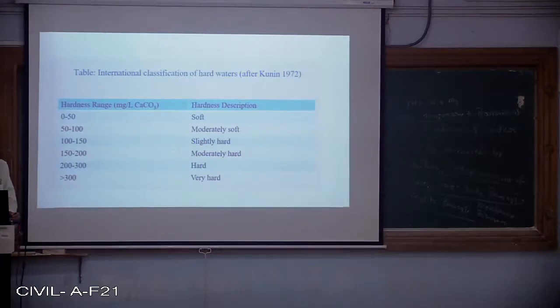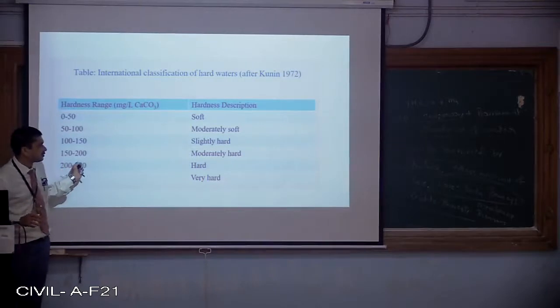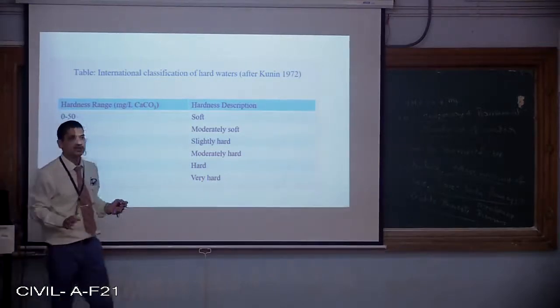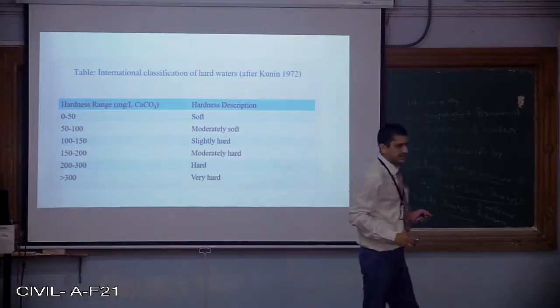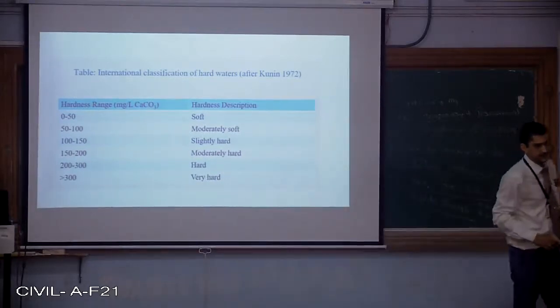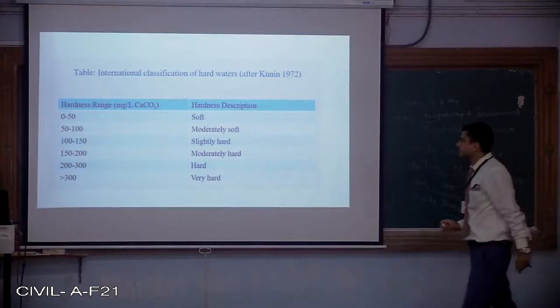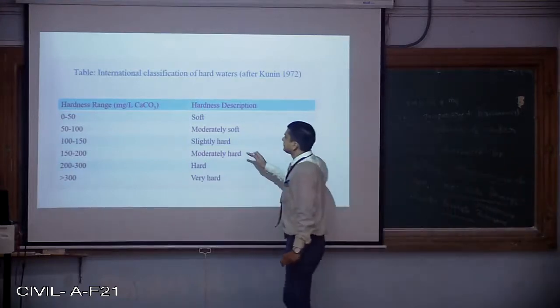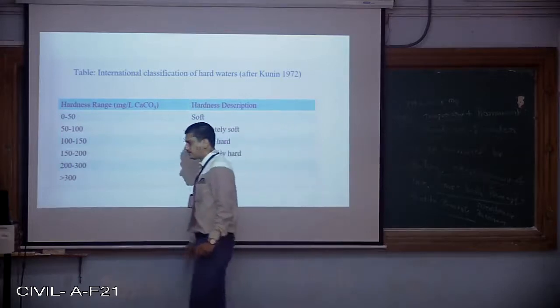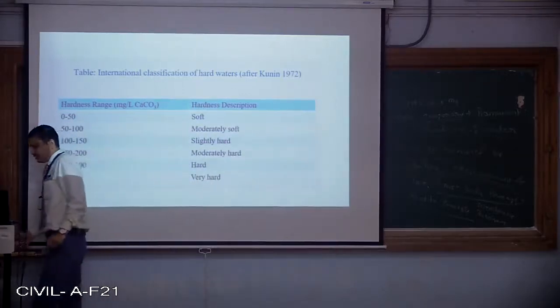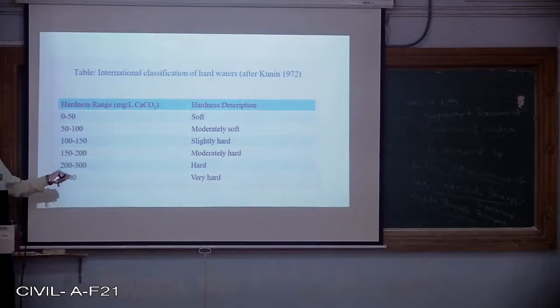So as I was saying, hard water, that means greater than 200, is not at all desirable as per the new standards, that is BIS 10500 2012. It has to be between 100 and 150 for household purposes, because even the pipelines laid below the ground have a design life of 30 years.